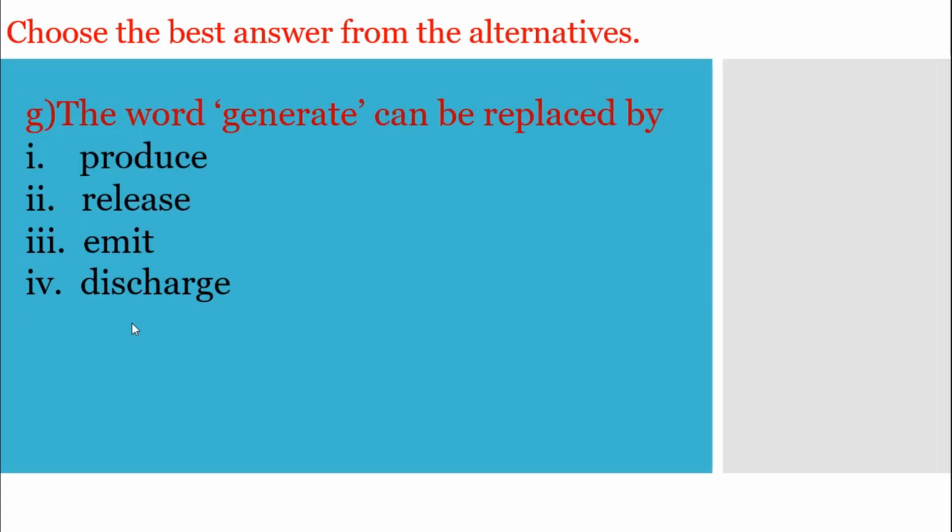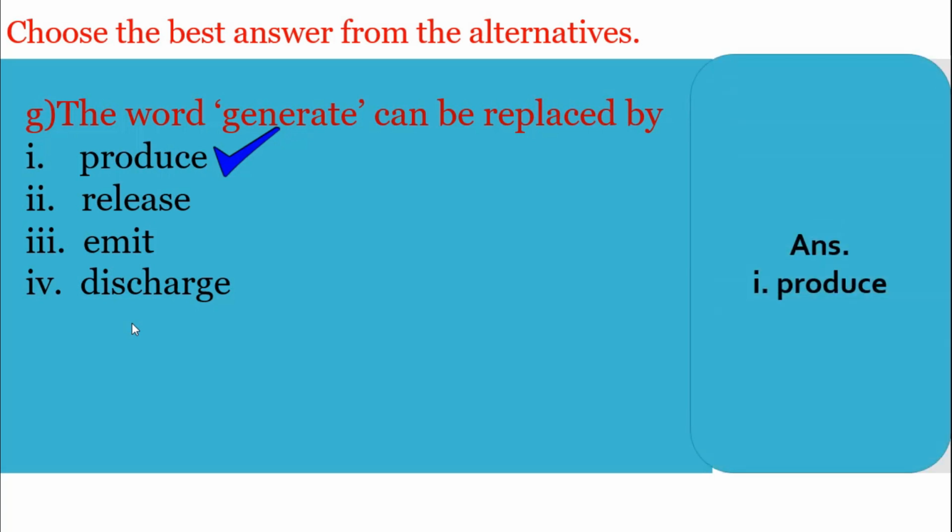Question number G is, the word generate can be replaced by number 1, produce, number 2, release, number 3, emit, number 4, discharge. So dear students, you have already known about the proper meaning of the word generate. Yes, generate means to produce. So our correct answer will be number 1, that means produce.